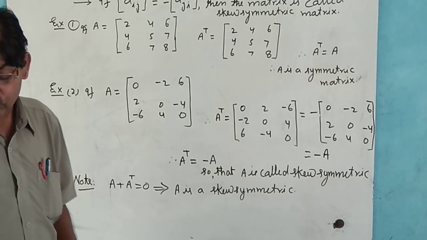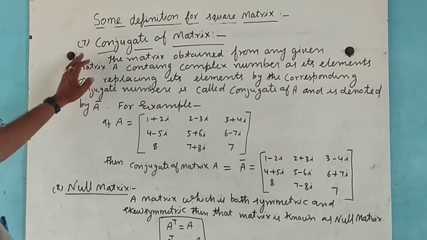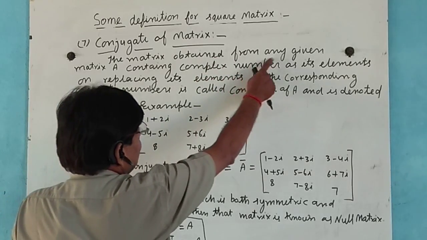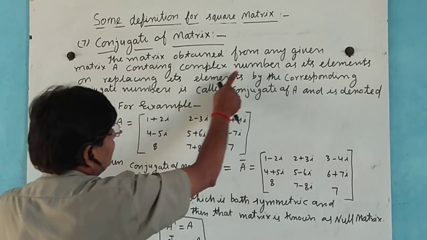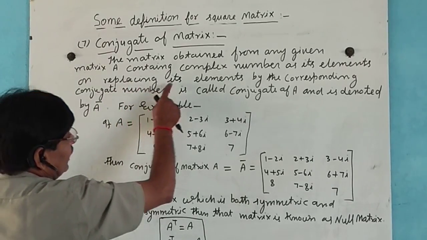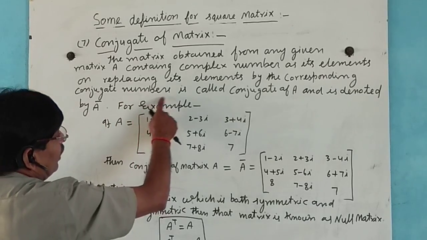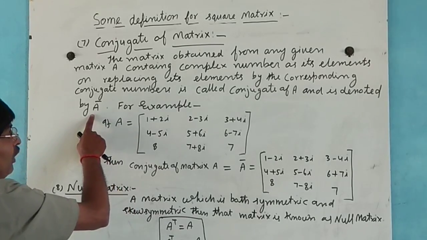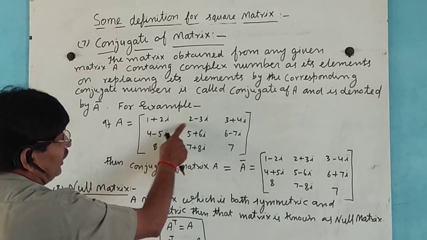And now, conjugate of a matrix. The matrix obtained from any given matrix A containing complex numbers as its elements, by replacing each element by its corresponding conjugate, is called the conjugate of A and is denoted by A power bar. For example, A is the matrix with elements 1 plus 2i, 2 minus 3i.